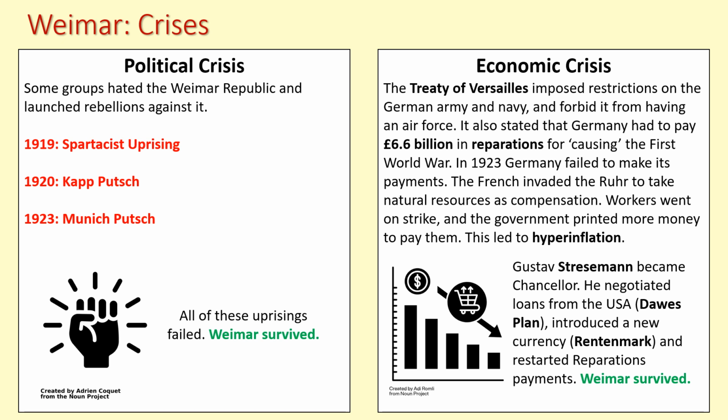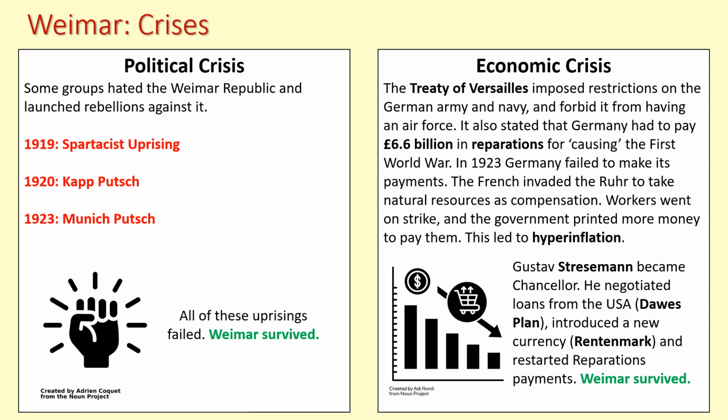Ebert uses them to defeat the Spartacists. So he asks for their support in literally fighting these Spartacists, and he defeats them. The Freikorps, under Ebert's direction, end up defeating this uprising. So uprising 1, defeated. Weimar survives.